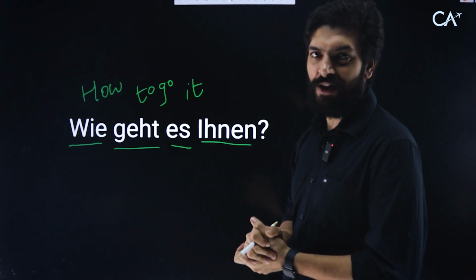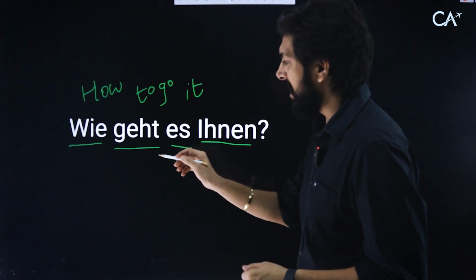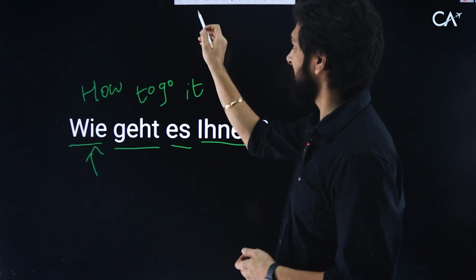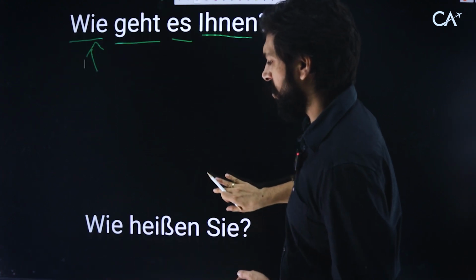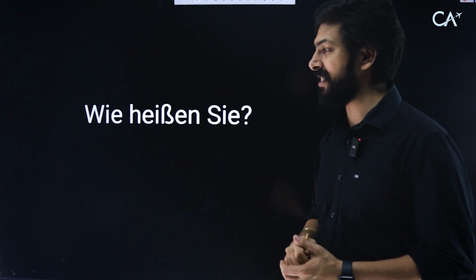How is your life going? So basically, wie geht es Ihnen is how is your life going, and now we know wie means how. Right? Wie geht es Ihnen? Good. We are learning a lot. You should be writing this down. This is common already. We have seen this.